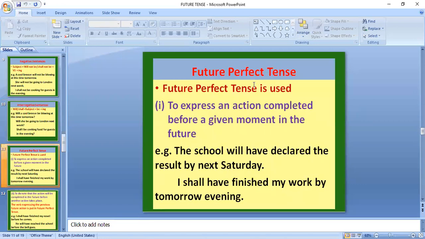Now I want someone else. Come forward. Yes, Divya beta. Yes, Divya beta, please start. Good morning, ma'am. Good morning, beta.